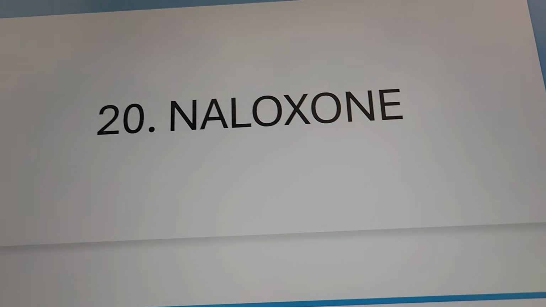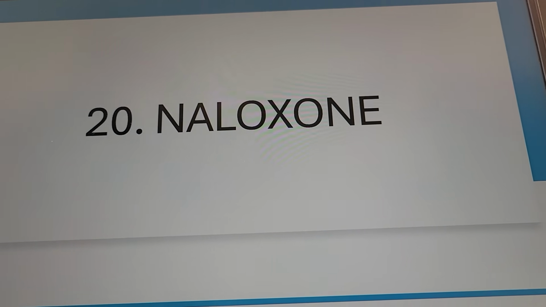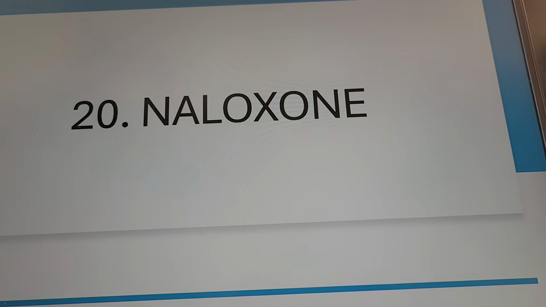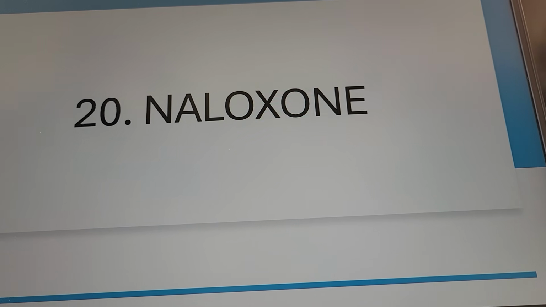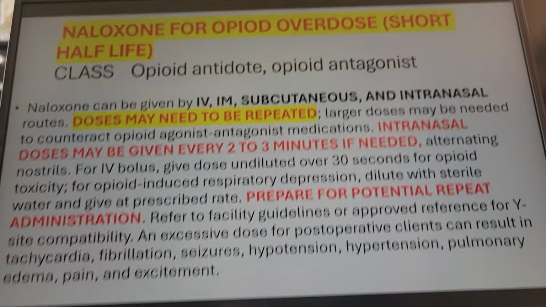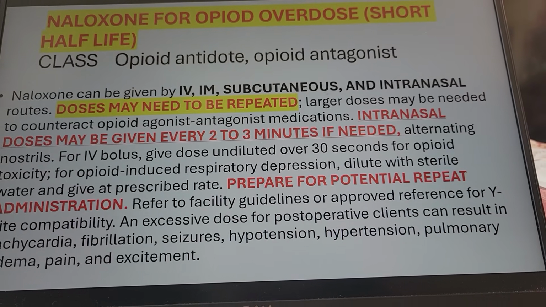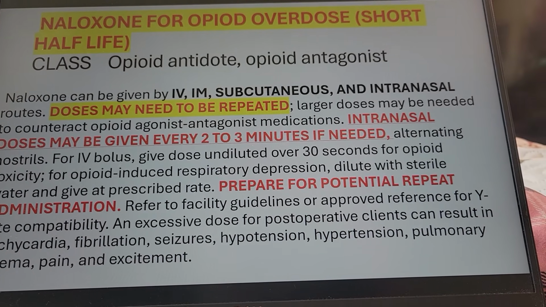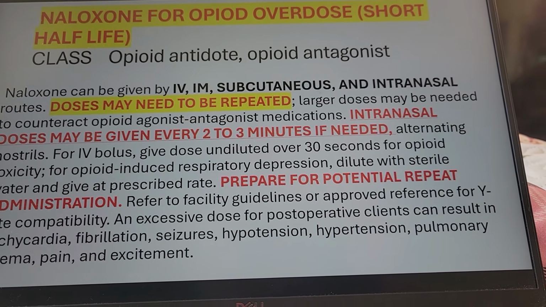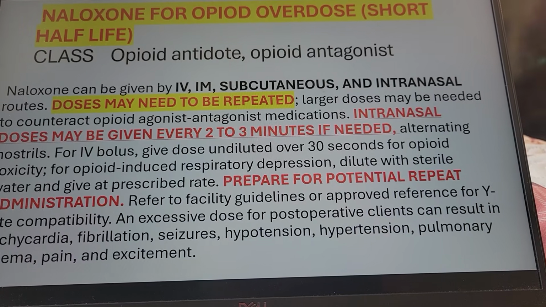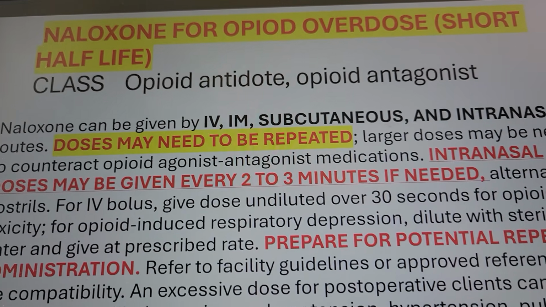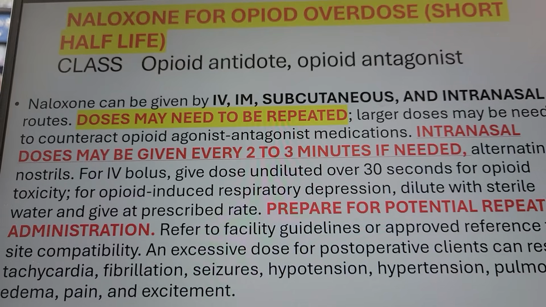Naloxone. Now this is naloxone. Now this is Narcan, right? For respiratory depression because of opioid toxicity. So this is your Narcan, naloxone, but with a short half-life. So that means it works for a very short time. So this is your opioid antidote. It's your opioid antagonist, right?